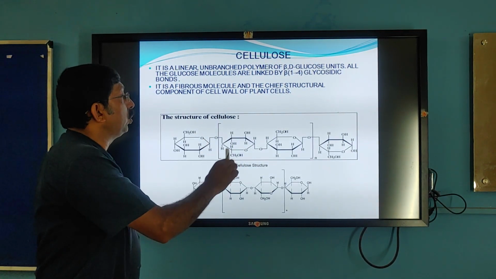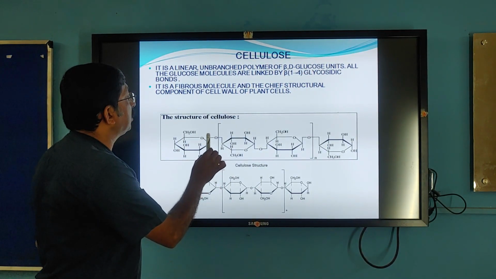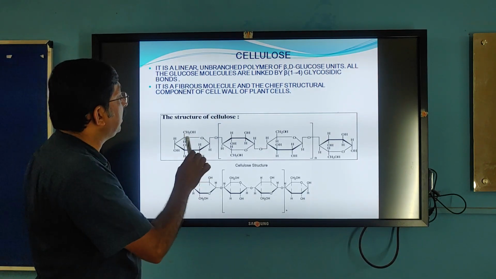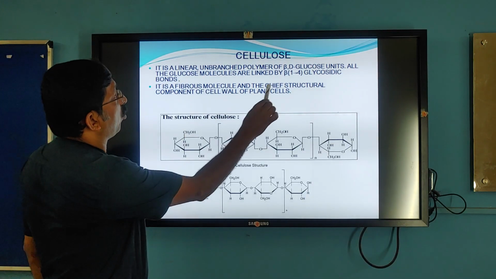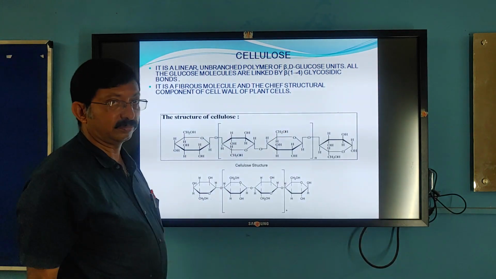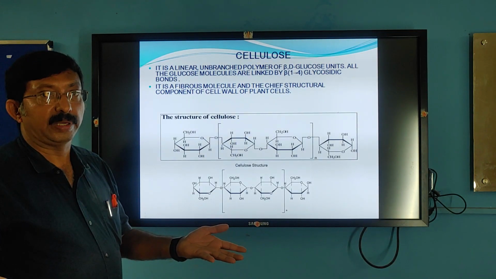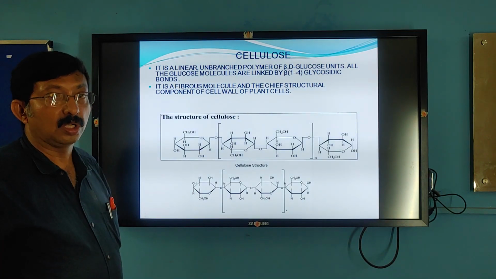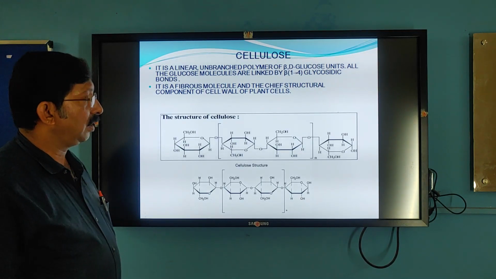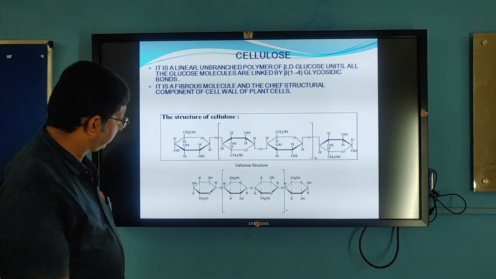All the glucose molecules are beta D glucose. That means the OH group is situated above, and the linkage is beta 1,4 glycosidic linkage. We do not have the mechanism or the enzyme to digest cellulose, whereas herbivorous animals can digest cellulose. So cellulose does not provide any energy to human beings.